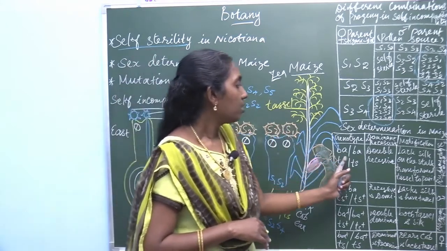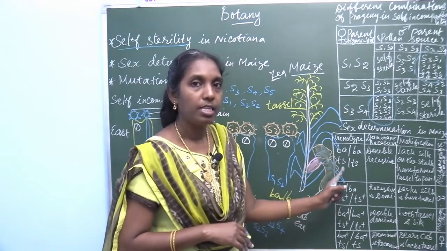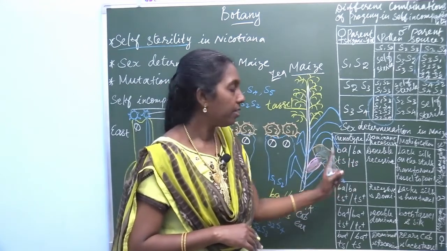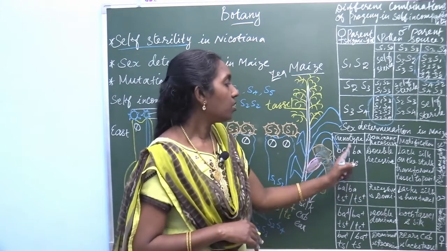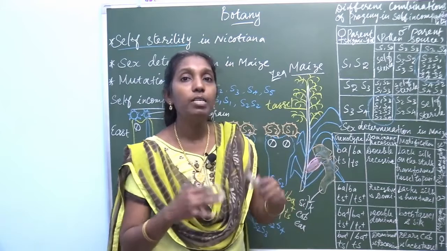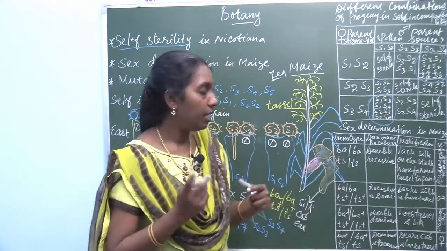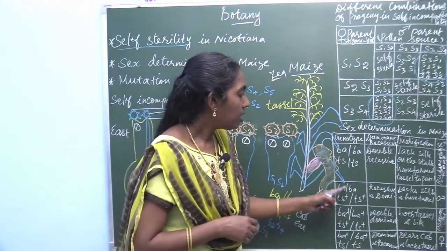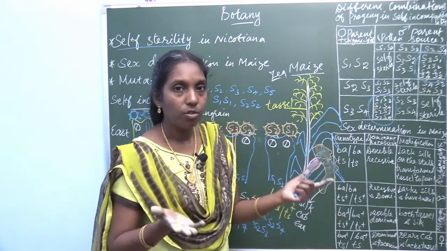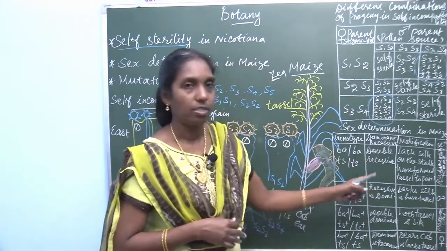So the genotype is BA, TS. Small ba and small ts are double recessive, barren and tassel. Here there is no plus, there is no dominant; this is the recessive character, double recessive.